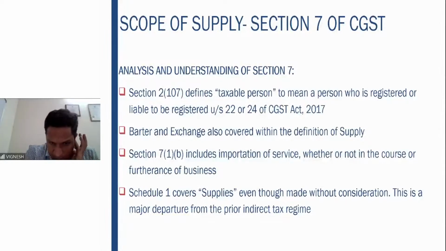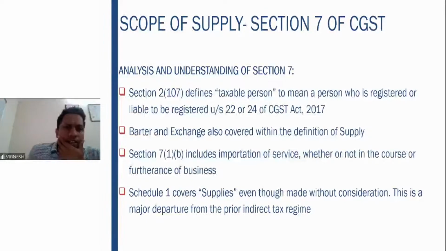So Schedule 1, what does it mean? As I told you, it covers the supplies even though made without consideration, a major departure from the prior indirect tax regime. What does this mean? When supplies are made without consideration, this was never the case in service tax and VAT, which were there prior to GST. Always, consideration was a fundamental requirement for any indirect tax prior to GST. But GST has marked a major departure where it said that supplies, even though without consideration, are to be treated as supply. Why did this happen?